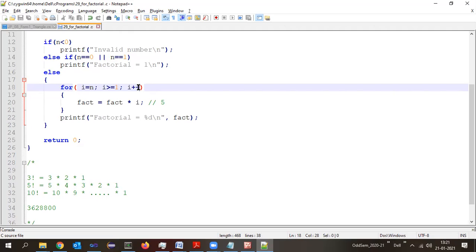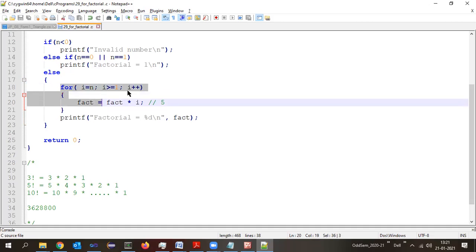If the i value is 1 lakh, true. So the condition never fails. Condition becomes true always. We call such a looping condition an infinite loop. If you compile and run, the code will remain inside the for loop itself.